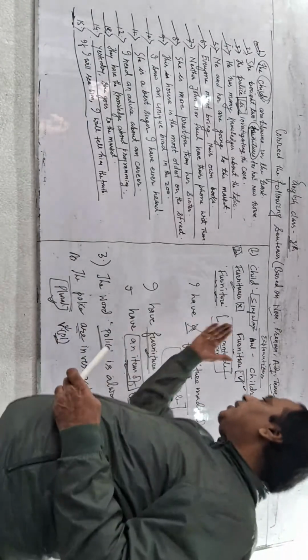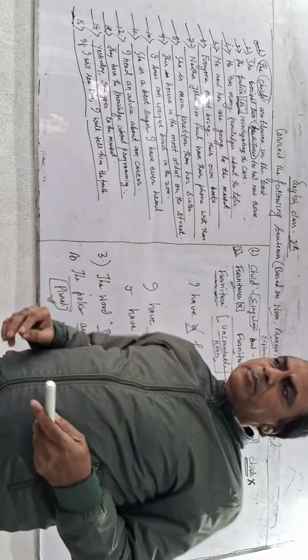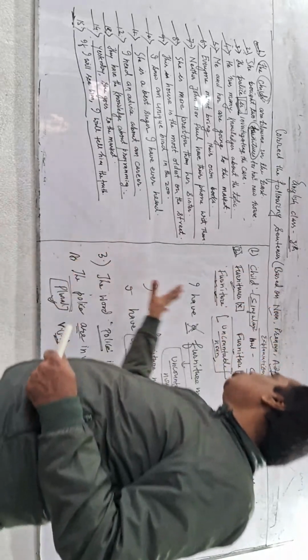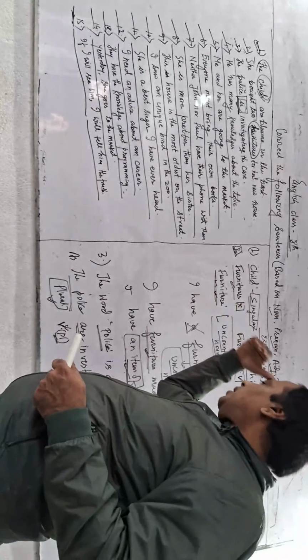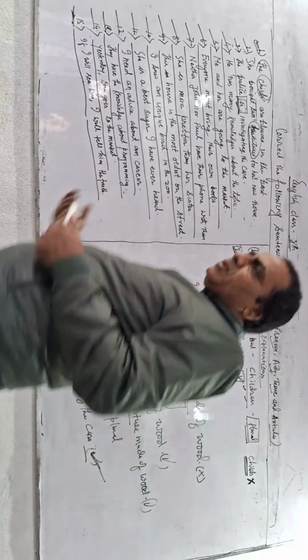So please write down this explanation. I am giving you 2 minutes time. After 2 minutes, I will just clear the board because I have to write down again the 4th and 5th explanation for that.